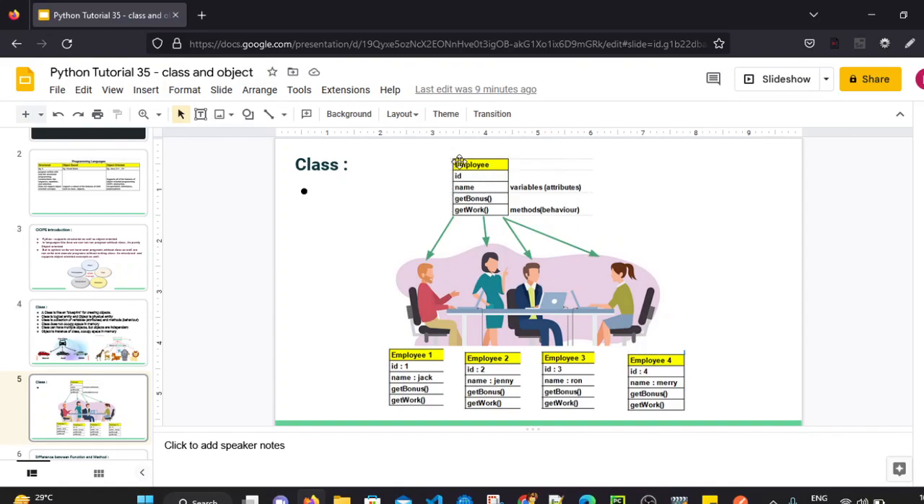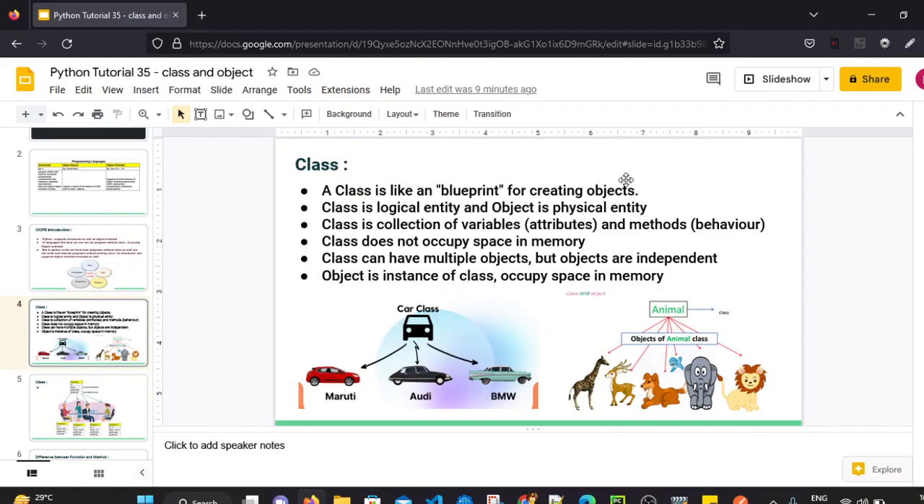So that's how we can define class and object practically, right? Now we will see one practical example of how we can define classes and how we can use objects. Before that, let's revise one more time. Class is like a blueprint for creating objects. Class is a logical entity and it does not occupy any space, whereas object is a physical entity and object occupies space in memory.